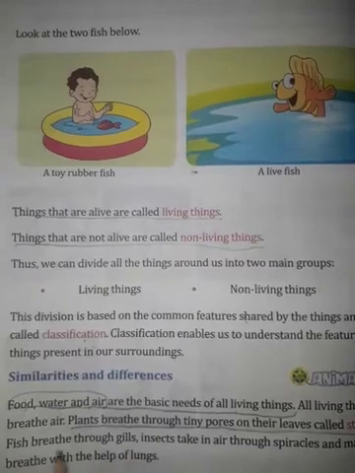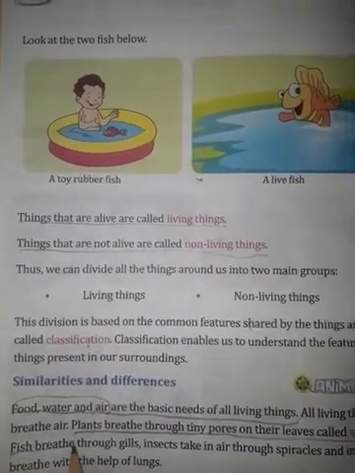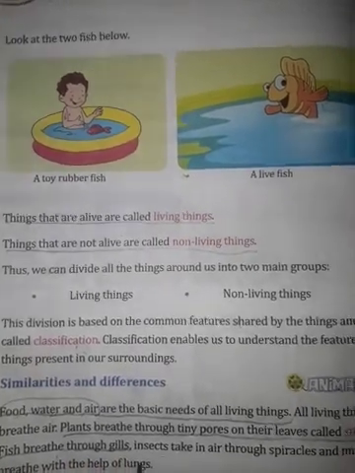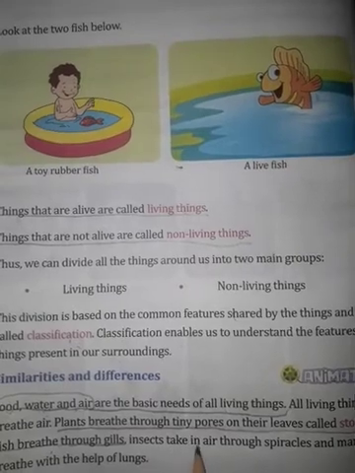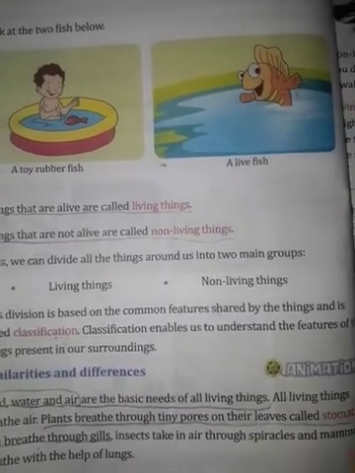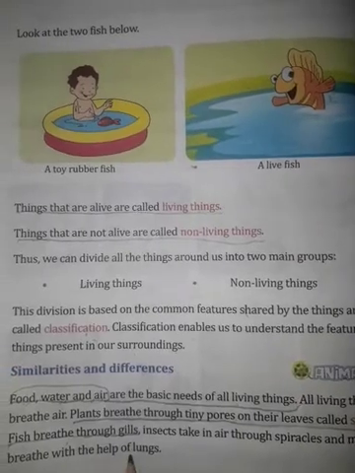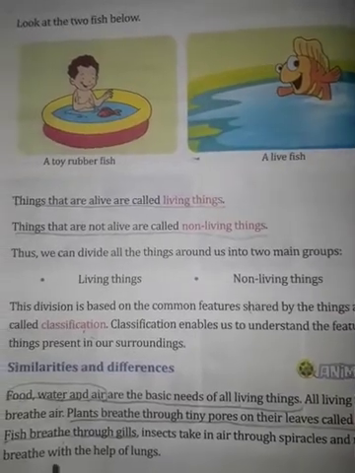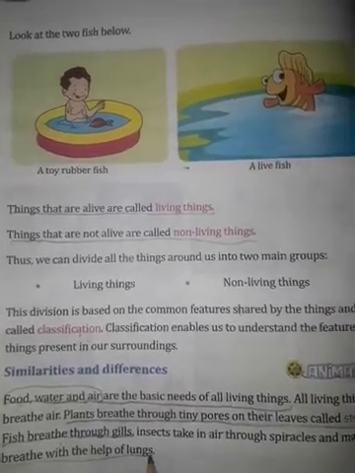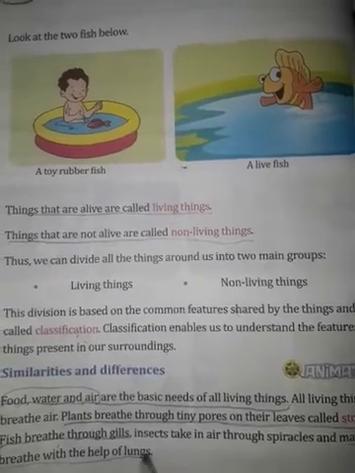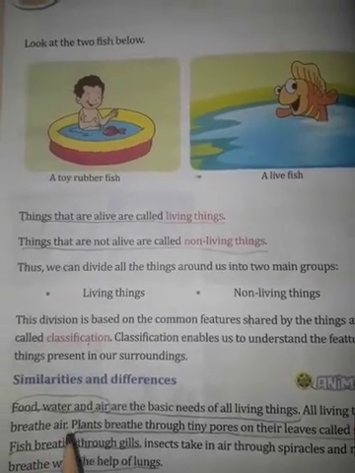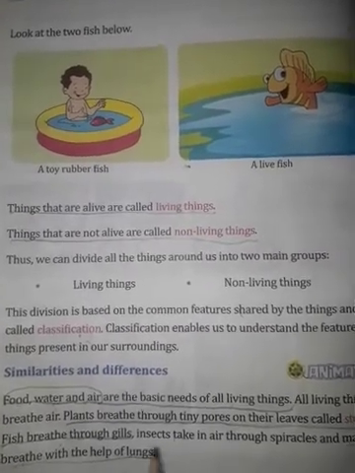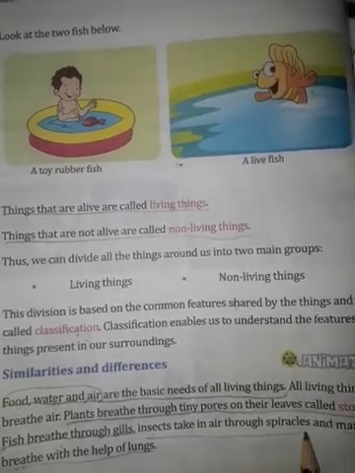Fish breathe through gills. Insects take in air through spiracles, and mammals breathe with the help of lungs. How do human beings, how do mammals breathe? With the help of lungs. We breathe with the help of lungs. Your mother, your father, your grandmother, your grandfather, every family member breathes with the help of lungs. And insects breathe with the help of spiracles.